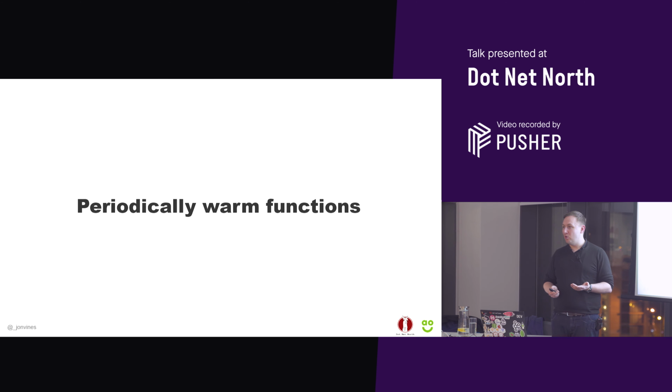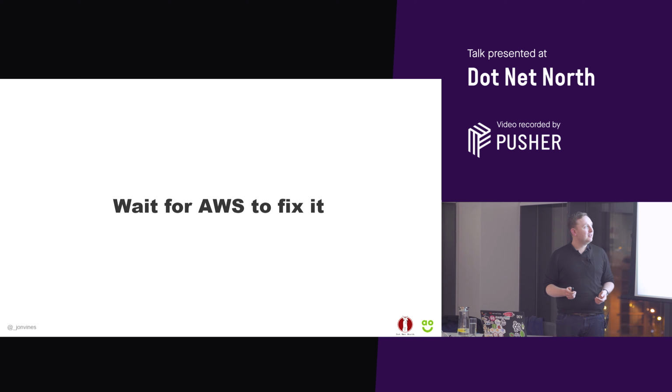You can periodically warm up the functions. This is known as the CloudWatch hack. So you trigger a Lambda from CloudWatch on a cron job, so maybe every 5 to 20 minutes. That then in turn invokes all of your other Lambdas with a special header, which basically allows you to exit before any code actually runs. It's not great, but that kind of keeps them warm. That falls down if your system scales up and it starts up another container to handle the scaling. So it's better, but still pretty bad.